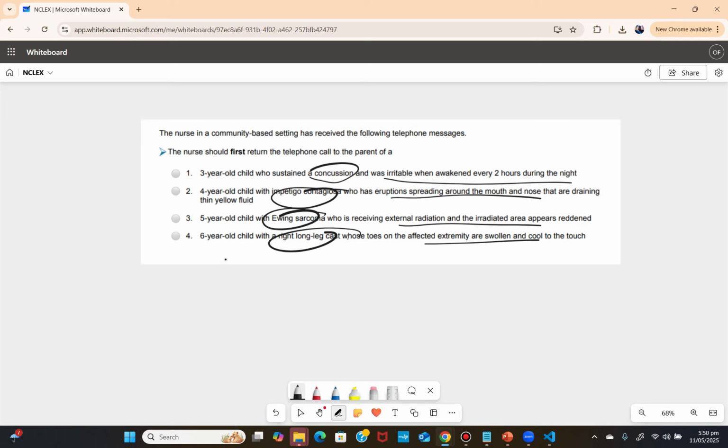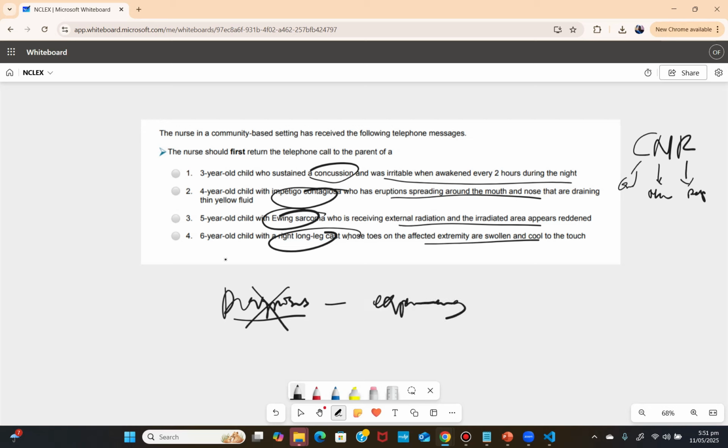Now, the next thing I use is my framework, which I call the CNR, right? Cardiovascular, neuro, and respiratory. On the NCLEX exam, NCLEX doesn't want you to prioritize using the diagnosis. A lot of students use diagnosis. We don't. We use what the patient is experiencing to prioritize. So I link what the patient is experiencing to any of these issues. Are they experiencing a cardiovascular, neurological, or respiratory issue? Remember, I'm not talking about the diagnosis. I'm talking about what they're experiencing.